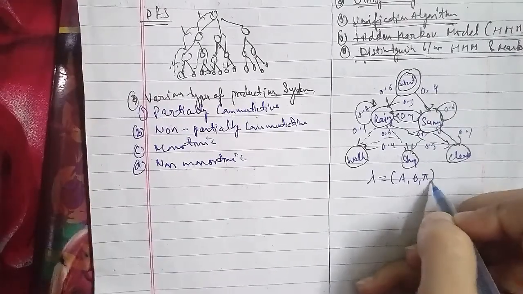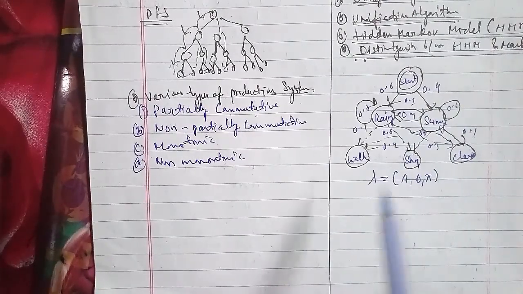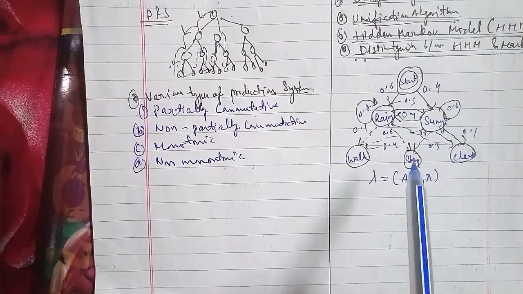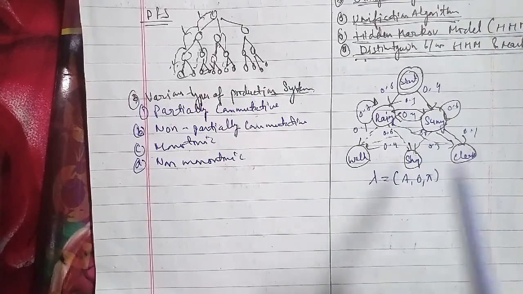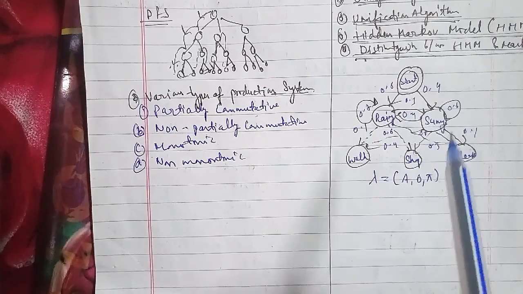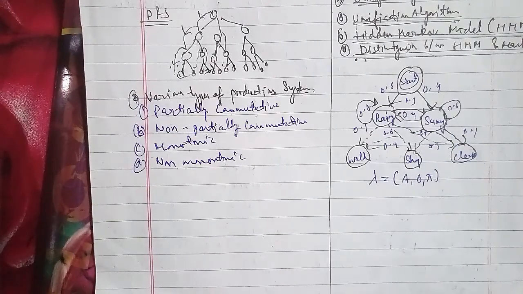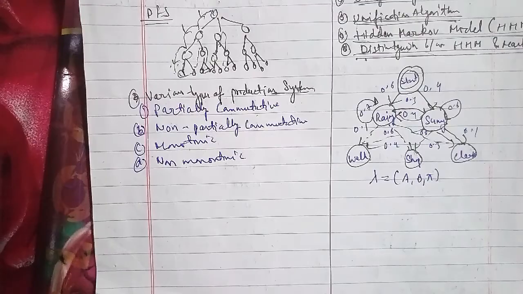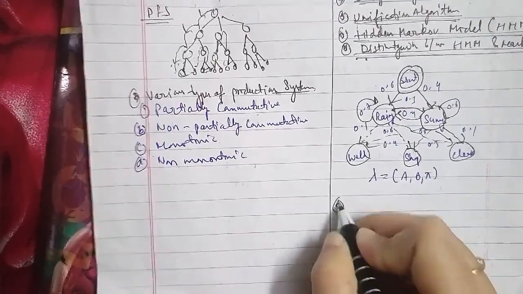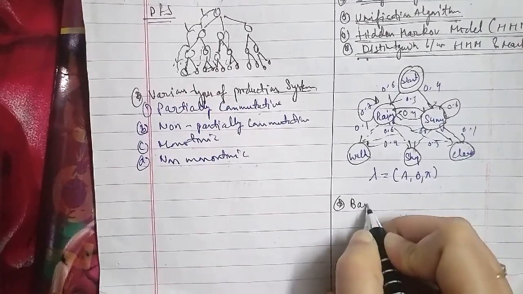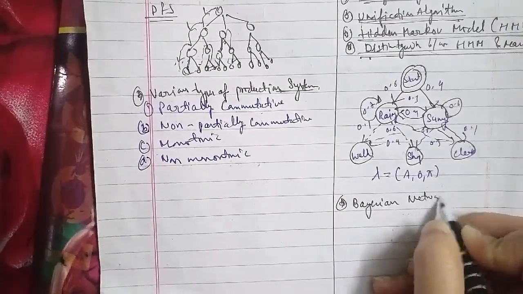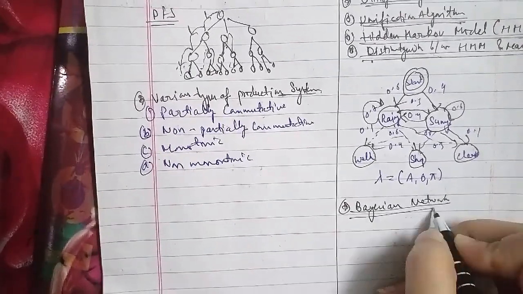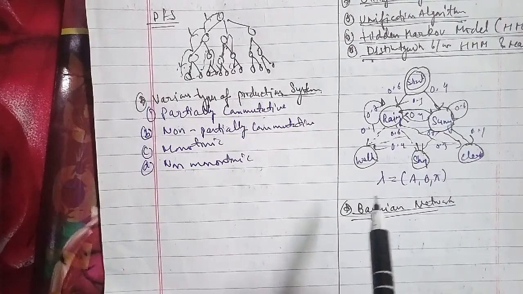A set of directed links or arrows connects pairs of nodes. If there is an arrow from node X to node Y, then X is said to be the parent of Y. Each node Xi has a conditional probability distribution, P of Xi given the parents of Xi, that quantifies the effect of the parents on the node. The graph has no directed cycles, and hence it is a directed acyclic graph, or DAG.